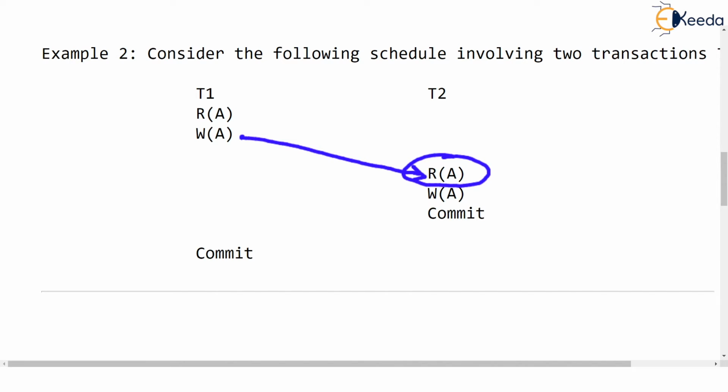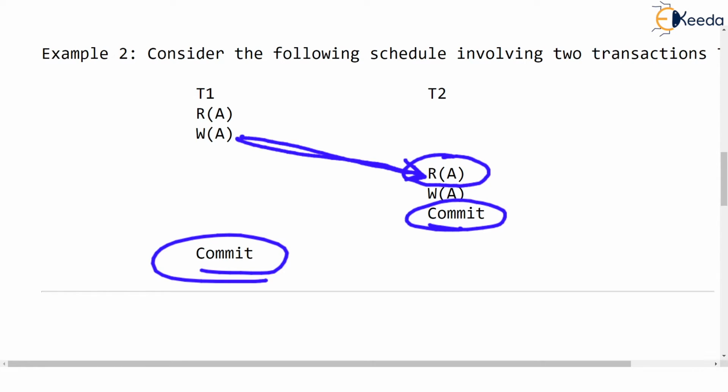Before commit, T2 reads the value which was updated by T1, and if T2 commits first, then this read becomes a dirty read. Why dirty read? Because 100 was changed to 50. Now this 50 is read, this 50 is updated, and this 150, the new value, is even written in the data store.